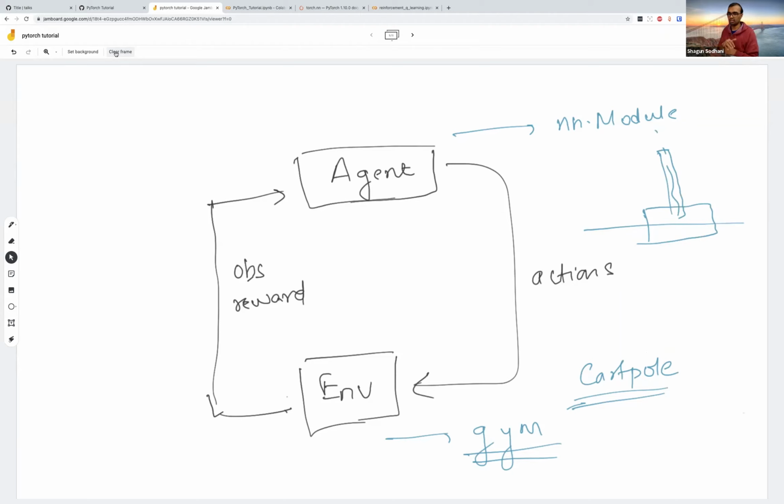Is the setup clear, or are there any questions about the setup itself?